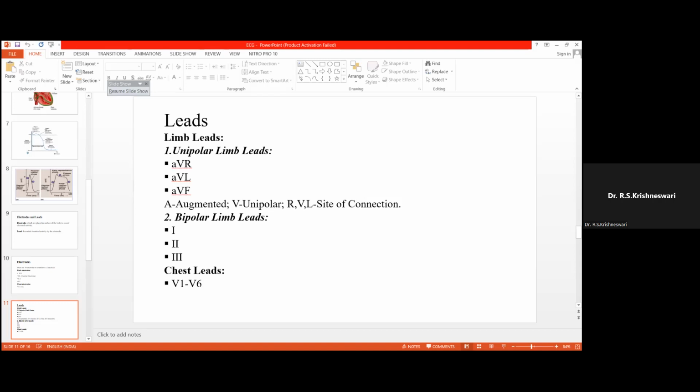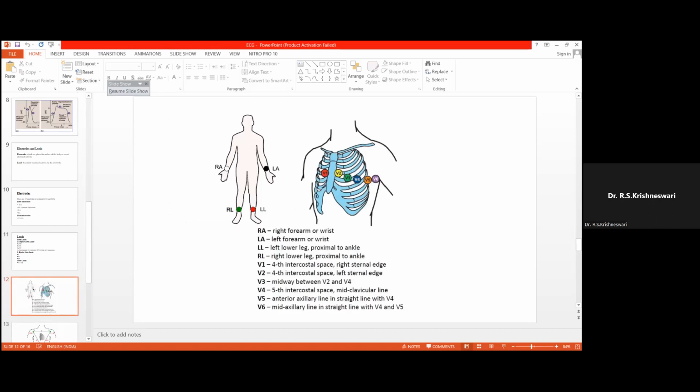But in case of bipolar limb leads, there are 2 poles, a positive pole and a negative pole. So both electrodes represent the positive and the negative side. But in case of unipolar limb leads, the electrode represents only the positive part. I think you understand the difference. Then chest leads V1 to V6. So these are the leads as far as ECG is concerned. We'll be talking about the bipolar limb leads in detail. So these are the positions of the electrodes. RA is placed in the right arm.